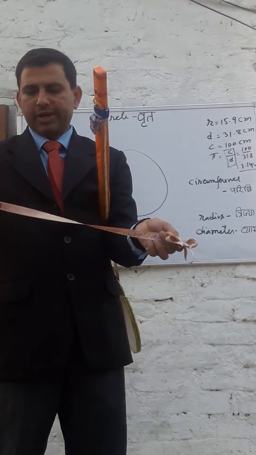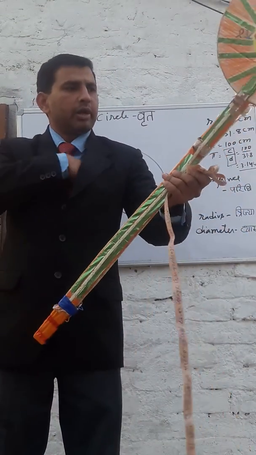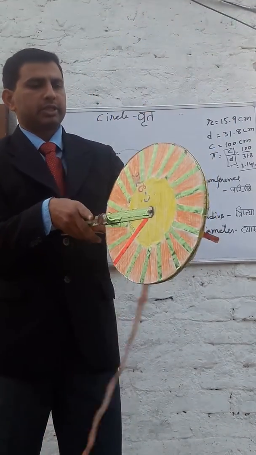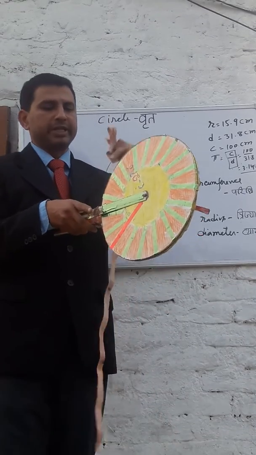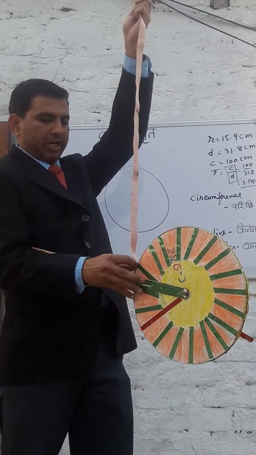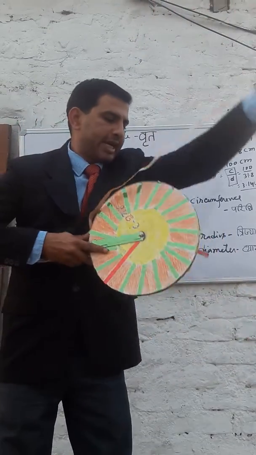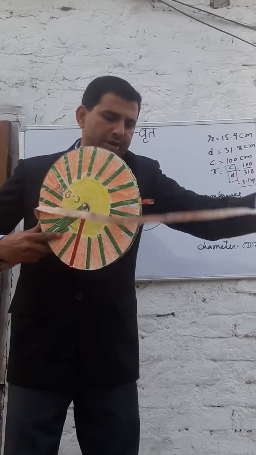It is exactly 100 centimeters. If you put it outside in this manner, this is called the circumference, paridhi in Hindi. Starting from here, going all the way around, it will be 100 centimeters.